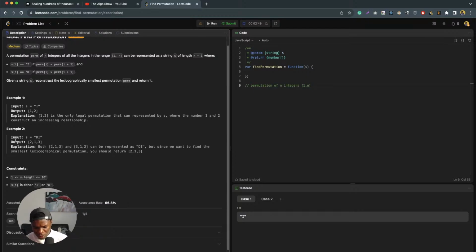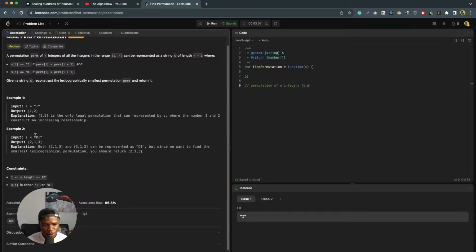Just want to quickly see if I can connect this. Okay, no, let's just leave that.